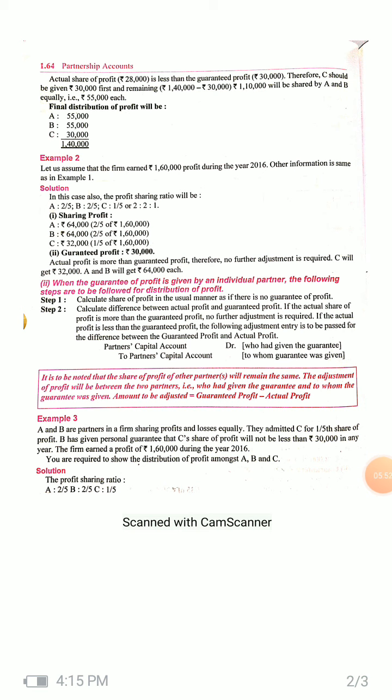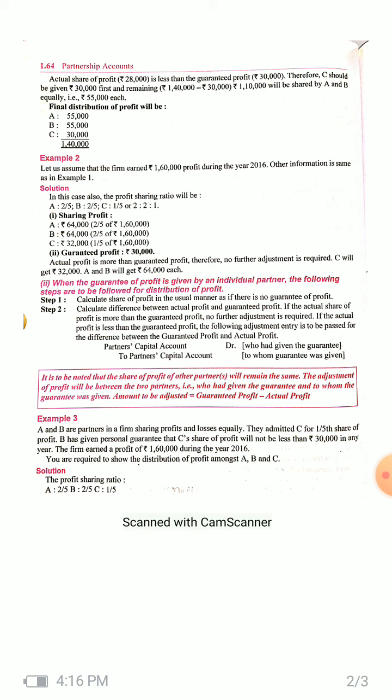Now here the actual share of profit is rupees 28,000, which is less than the guaranteed profit. So C should be given rupees 30,000 first, and then the remaining profit will be distributed between A and B. So rupees 1,40,000 minus rupees 30,000 leaves rupees 1,10,000 for distribution between A and B.